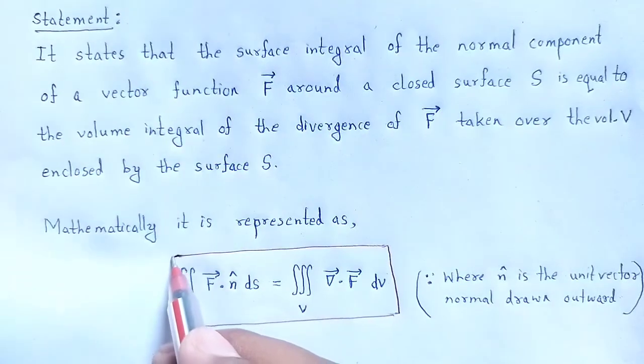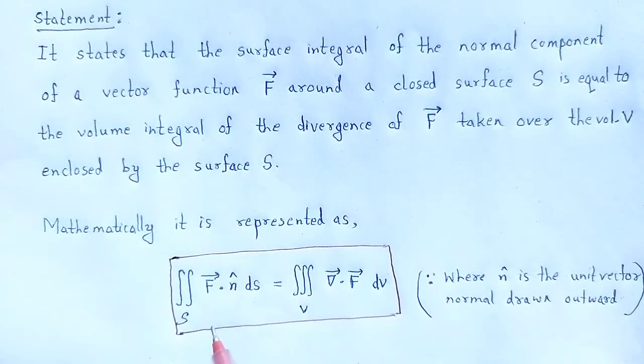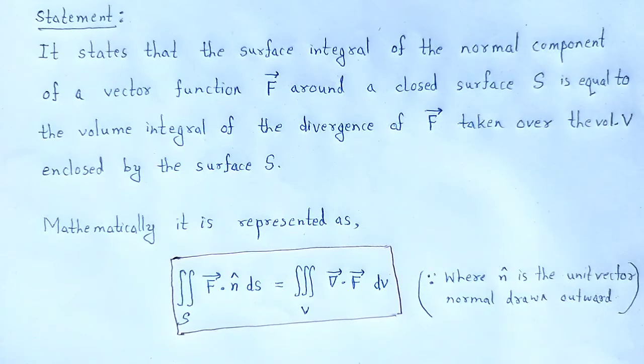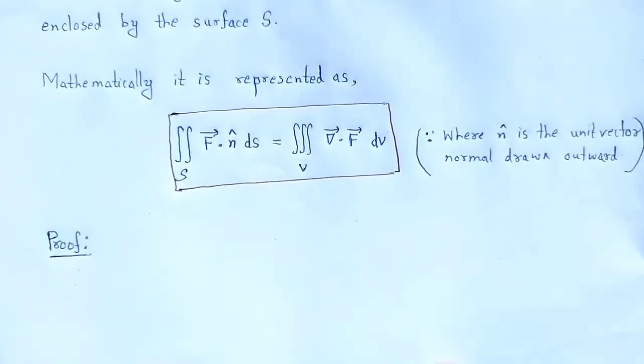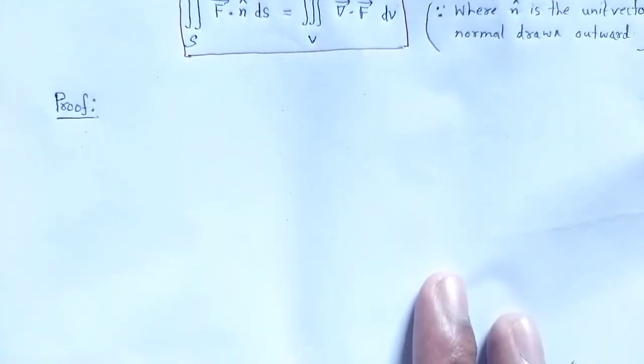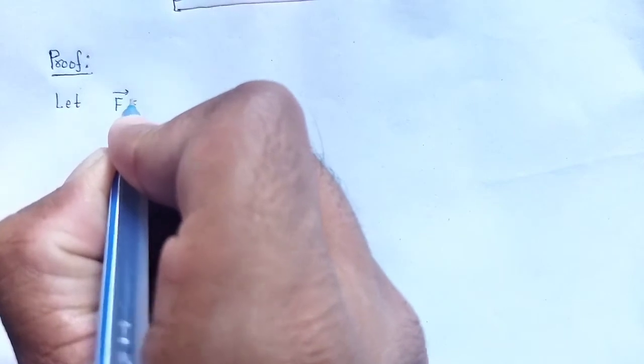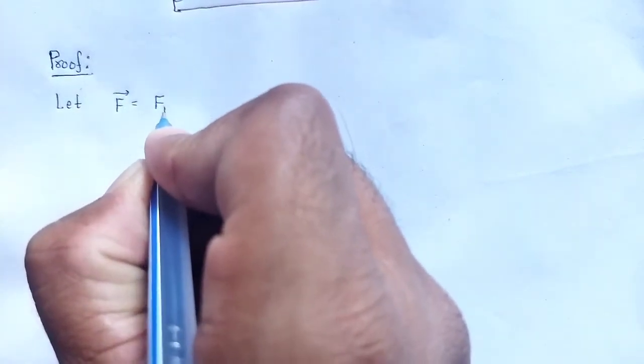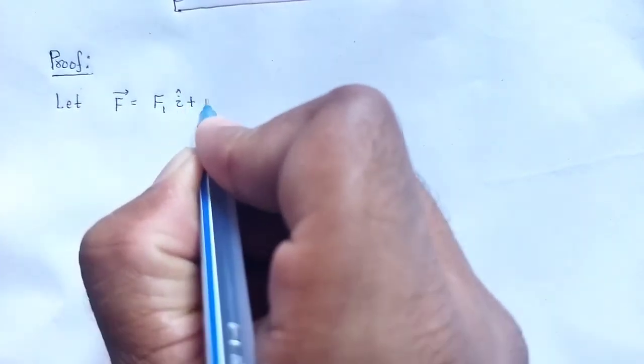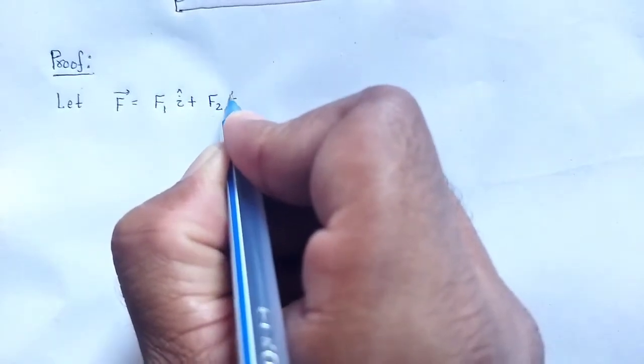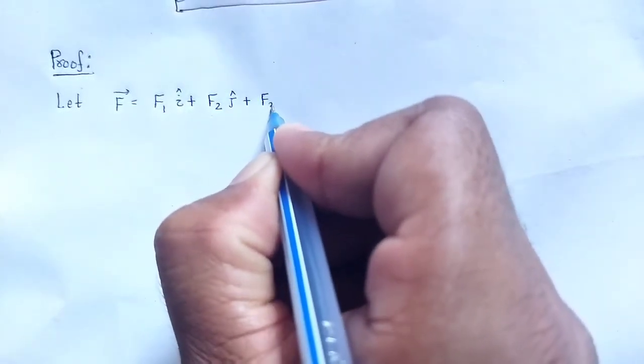Now we prove that theorem, the Gauss divergence theorem. Look here at how we prove it. Let f vector be equal to f1 i cap plus f2 j cap plus f3 k cap.